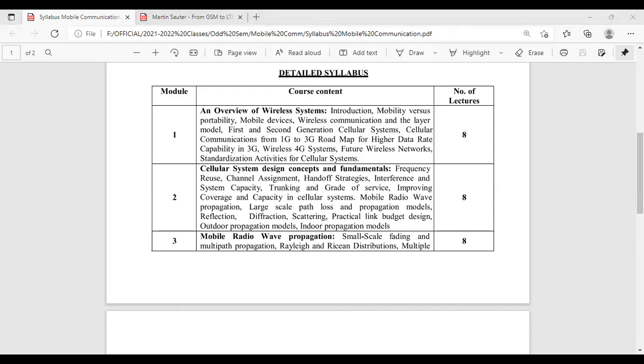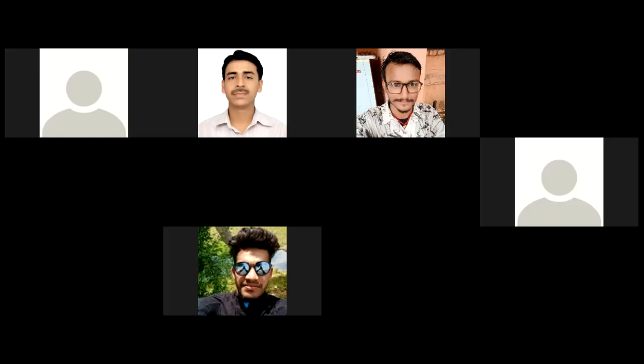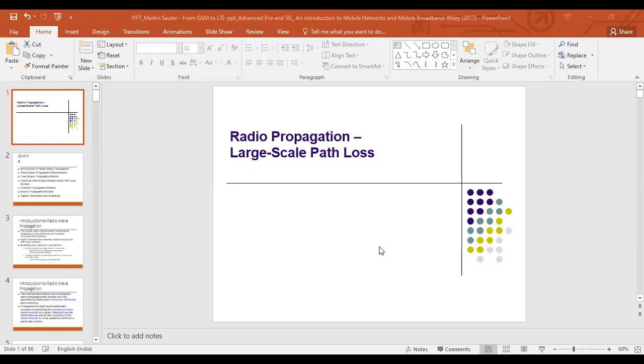So are you able to see the PPT? Are you able to see the PPT? No, sir, the syllabus is visible. It is only showing the syllabus. Okay. Is it visible now? Yes, sir.